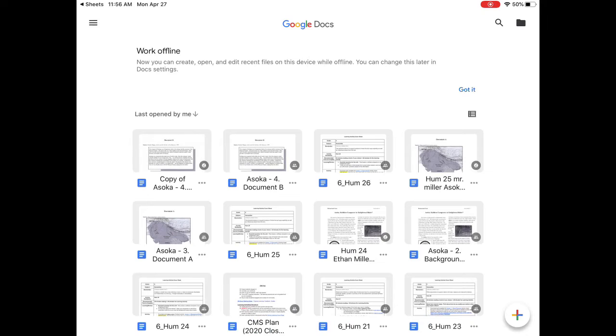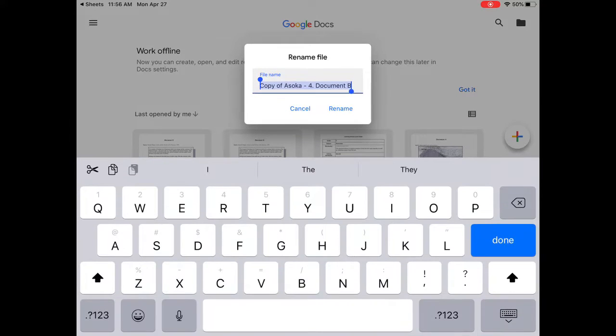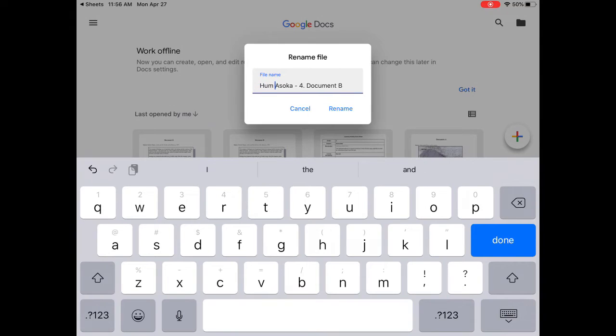I'm going to go back out to our docs menu here. Click on the three dots on that copy and rename this. I'm going to rename this assignment HUM 20, what is this one? 25, I think? Have to double check that.